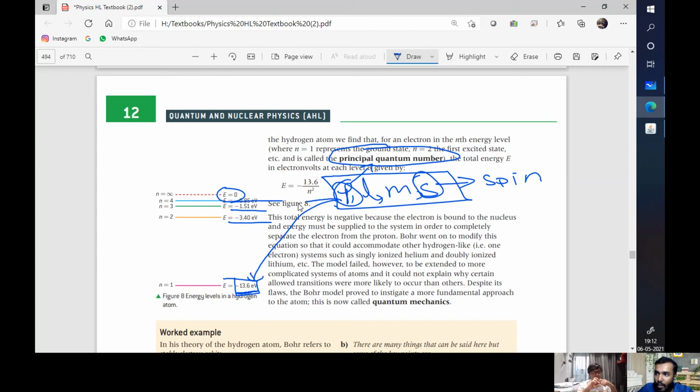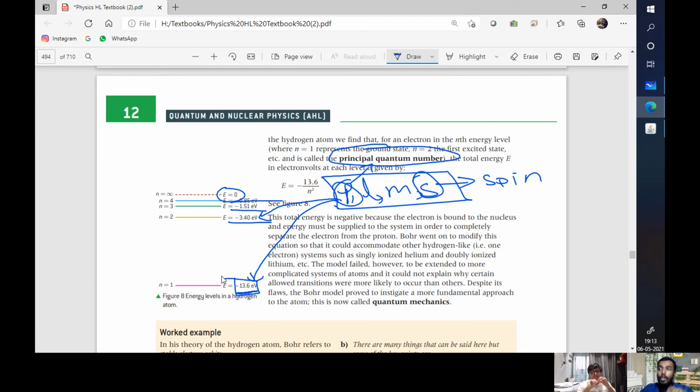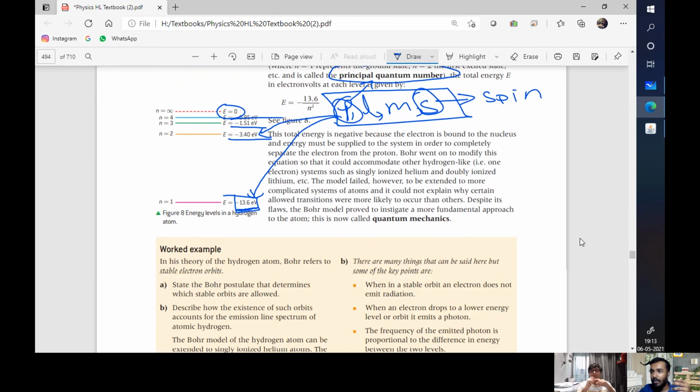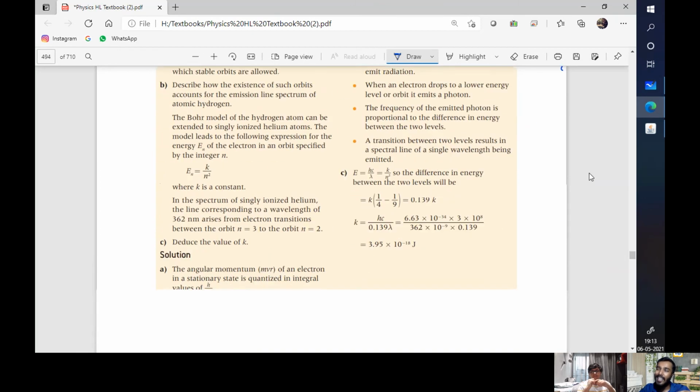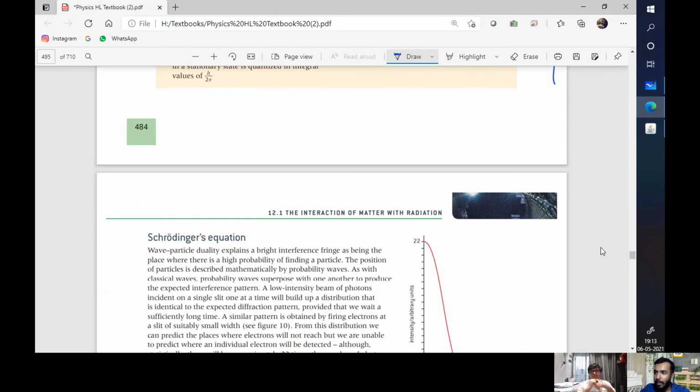As you move further away from the nucleus, your energy increases. So you went from negative 13.6 in the first orbital to negative 3.4 in the second orbital. It's negative, so energy is increasing. Okay, we'll study all four quantum numbers and how they work in the HL class. But right now, this is the quantum number. That's it.